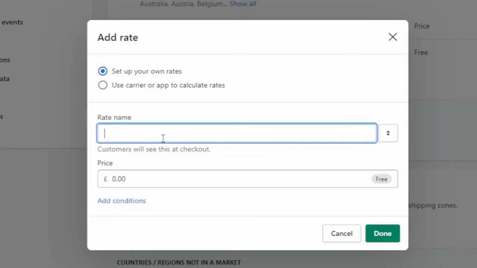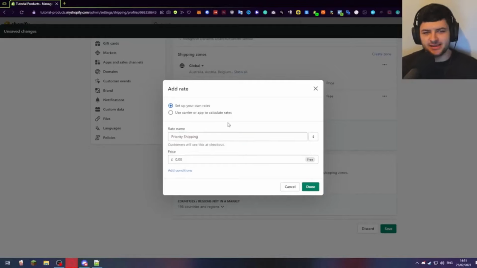So what we're going to call this rate is priority shipping. So basically this is kind of like them skipping the queue and jumping ahead, like when you're at a fairground and people pay for a fast pass and they're jumping ahead of the queue to basically get on the ride first before the normal people who are paying the standard ticket, right? So this is what they're going to do. We're just going to basically prioritize the orders to fulfill them first if they pay for this.